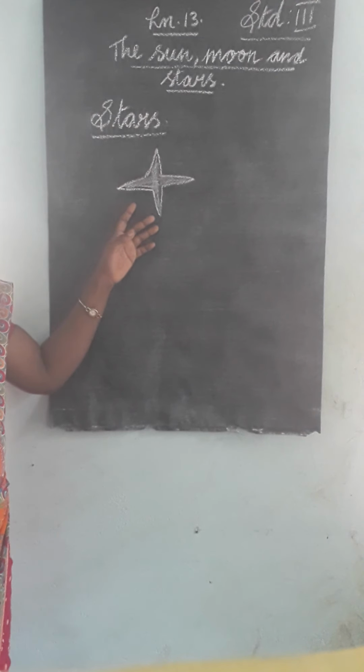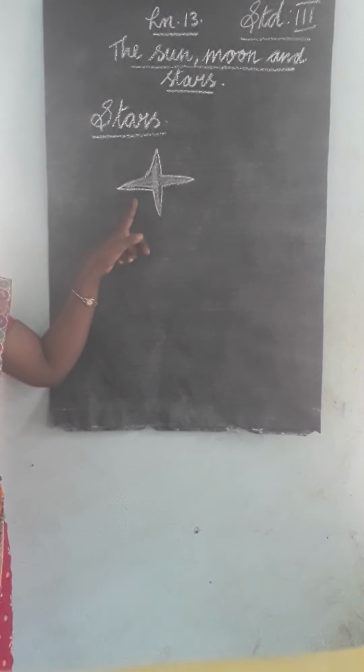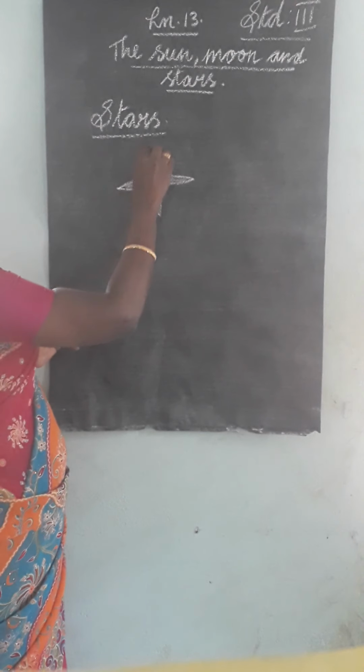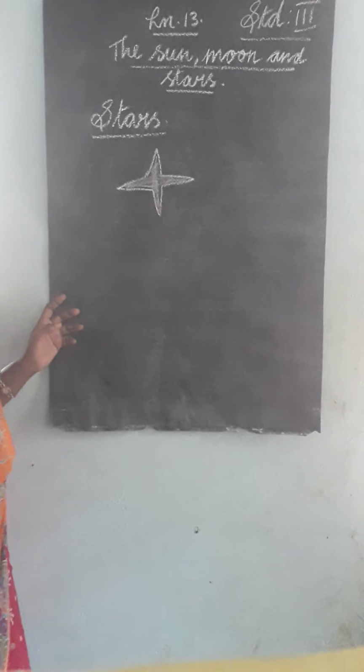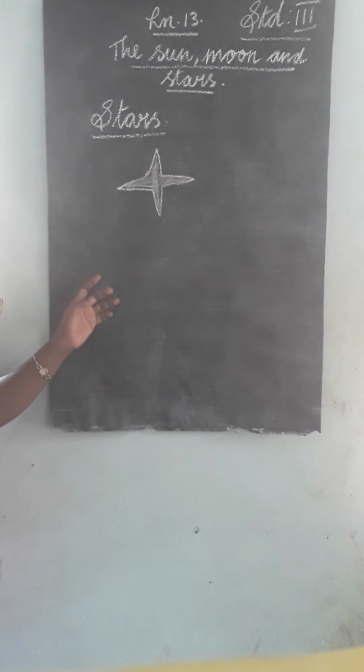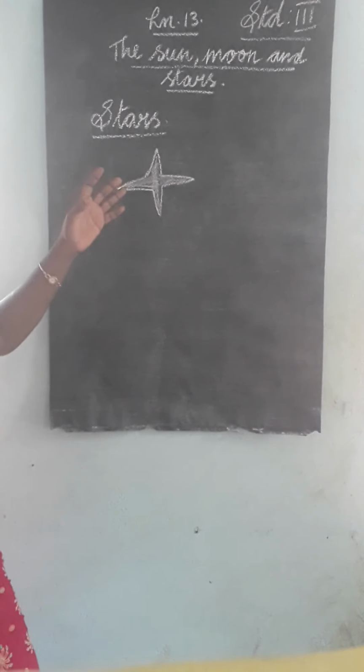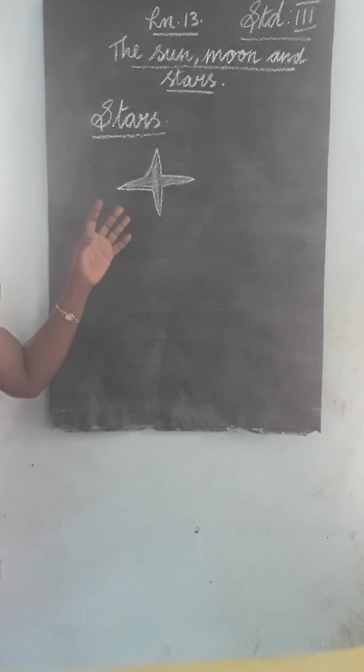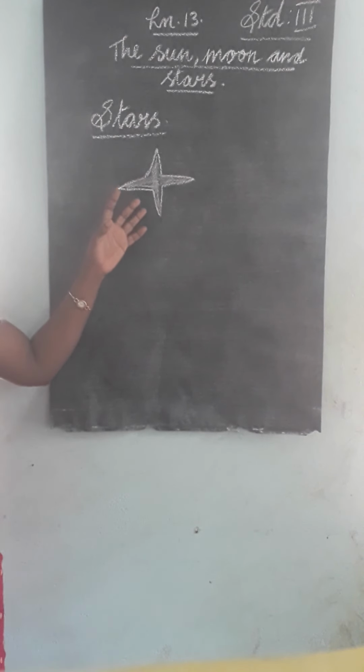The stars are also huge balls of fire. They appear as teeny dots of light because they are very far away from us. Okay, the sun is also a star. It is the star closest to the earth.